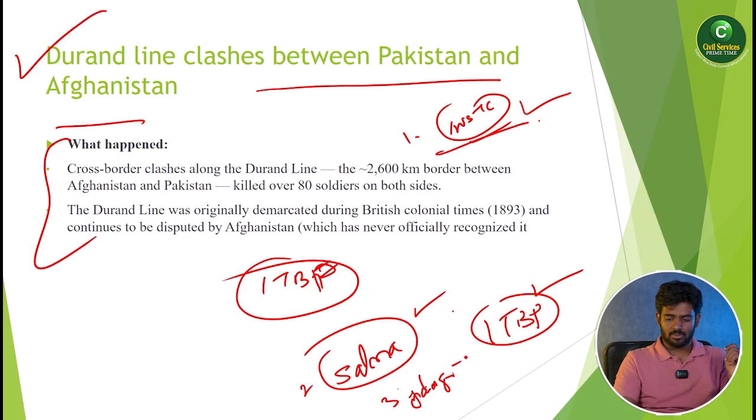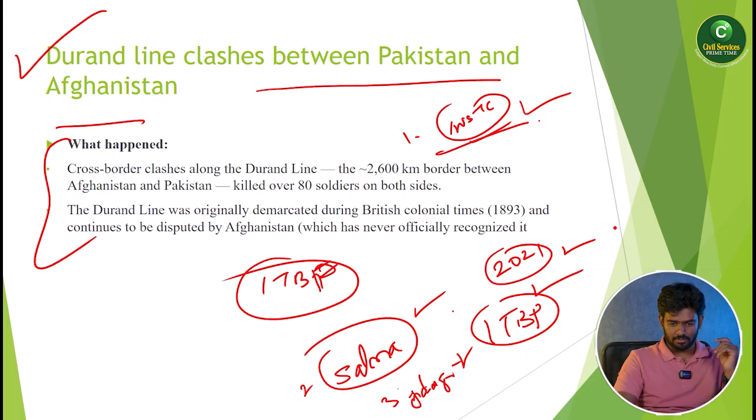The Taliban entered Afghanistan in 2021, and from 2021 the Taliban has taken over the complete country. These are the basic things you should understand regarding Afghanistan, because the clashes are between Pakistan and Afghanistan.